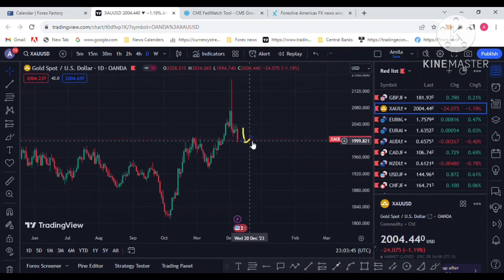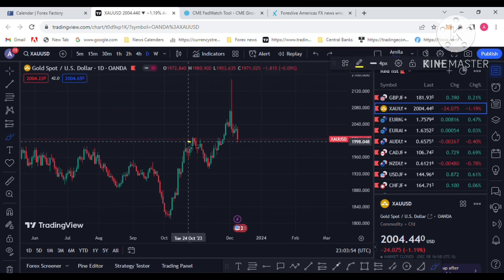So that is the drop last Friday with the labor data figures positive for the US dollar, and the price dropped to the 2030 to 2000 level.